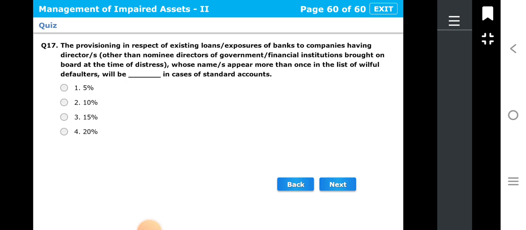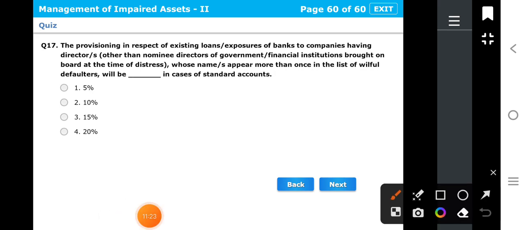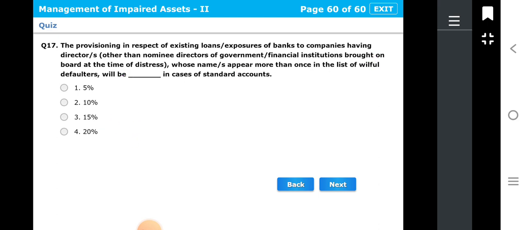Let's see the next question, question number 17. The provisioning in respect of existing loans or exposure of banks to companies having directors, other than nominee, whose name appears more than once in the list of willful defaulters will be dash percent in case of standard accounts. Our options are 5%, 10%, 15%, 20%. The correct answer is the first, that is 5%. So 5% will be the provisioning in the existing loan.